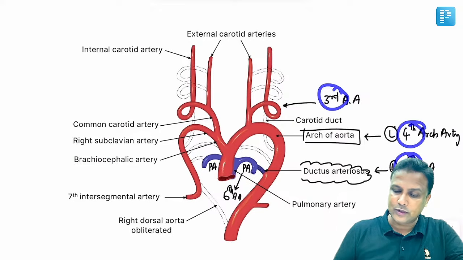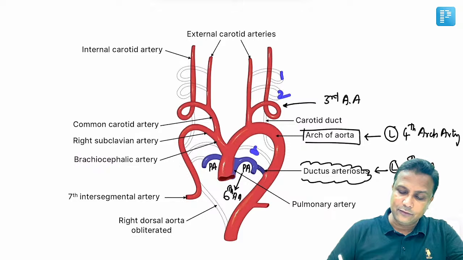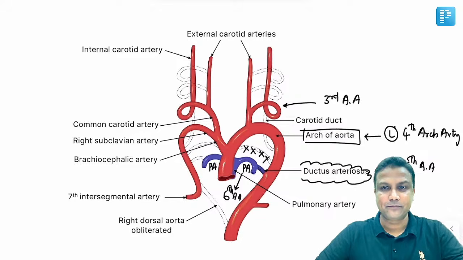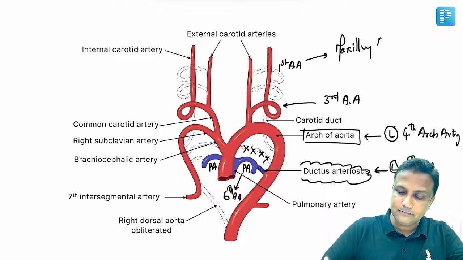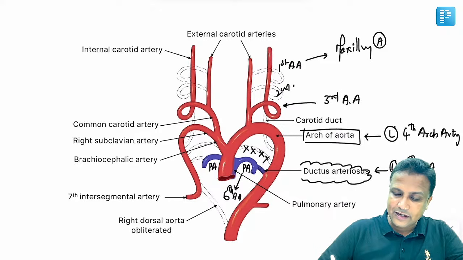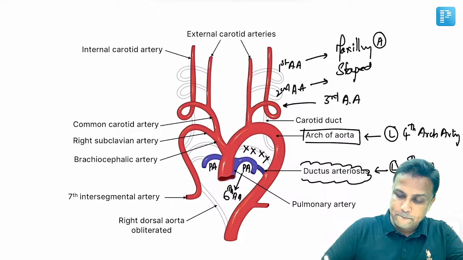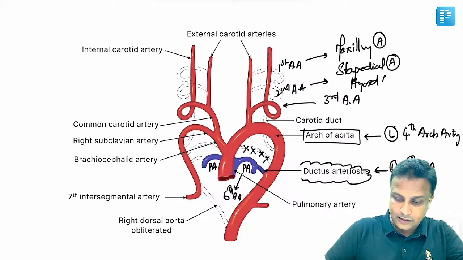If you have understood this, now you'll be like, sir, you are telling only about the third one, fourth one, and sixth one. What about the first, second, and the fifth one? First point to remember here is that the fifth arch is completely degenerated. Completely gone, sir. Nothing will be derived from the fifth arch. What about the first arch artery? There will be a remnant, and the remnant of the first arch artery will be the maxillary artery. And what about the second arch artery? There will be a remnant, and that remnant will be the stapedial artery, along with the hyoid artery. That's all.